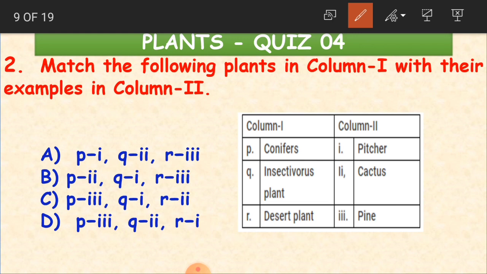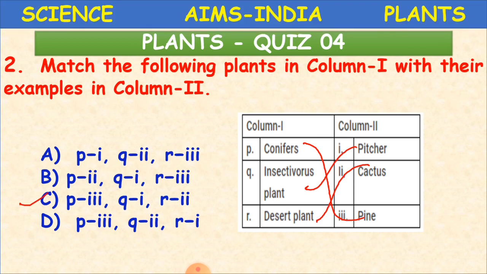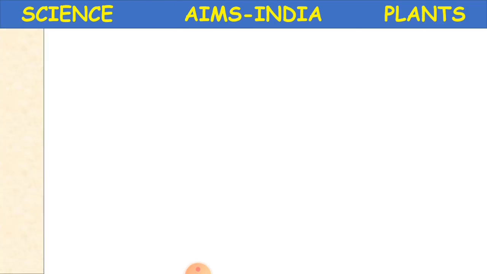Example, yes, it is pine. Insectivorous plant, pitcher. Desert plant, cactus. Clear, children? So our answer is P3, Q1 and R2. So C option is the correct answer for us. Clear? C is the correct answer. Okay. The next question.